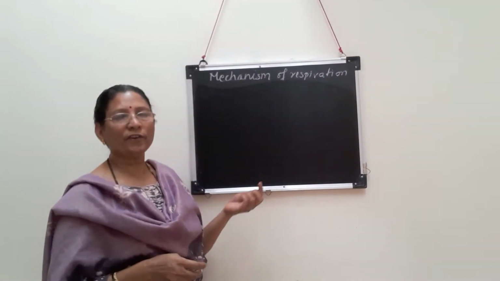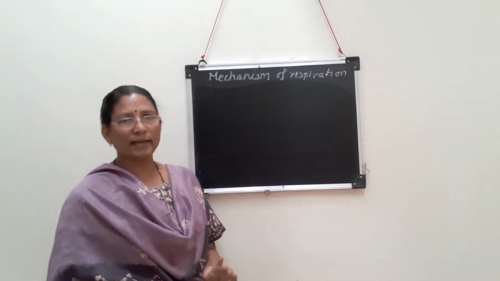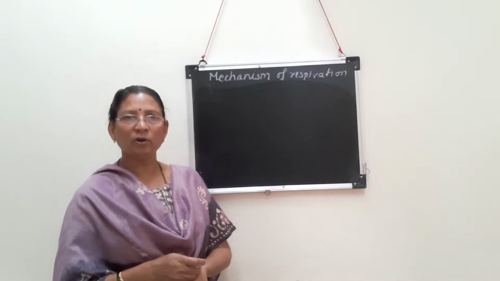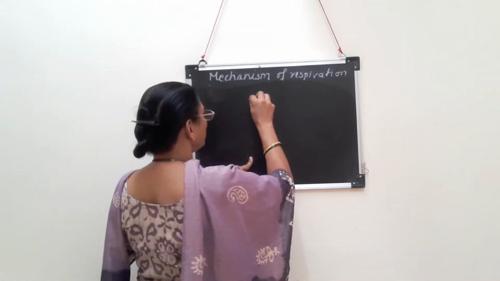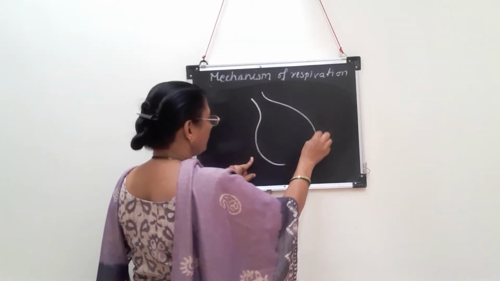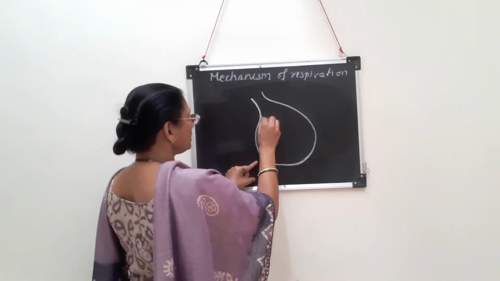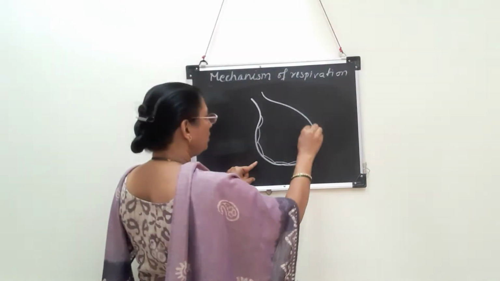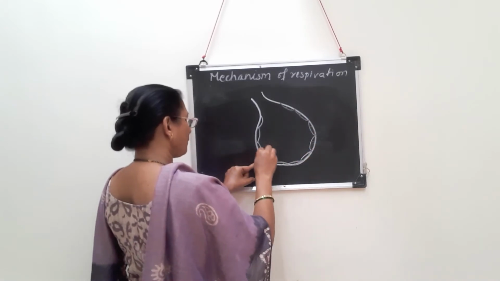With this diagram, we can study external respiration, that is, the diffusion of gases with respect to the partial pressure of carbon dioxide and the partial pressure of oxygen. As in the previous lecture you have seen the structure of the alveolus, here I am drawing a simplified diagram. Remember that this is the alveolus. As you know, this alveolus is lined by a single layer of epithelial cells, and this is meant for gaseous exchange. So this is the alveolus.